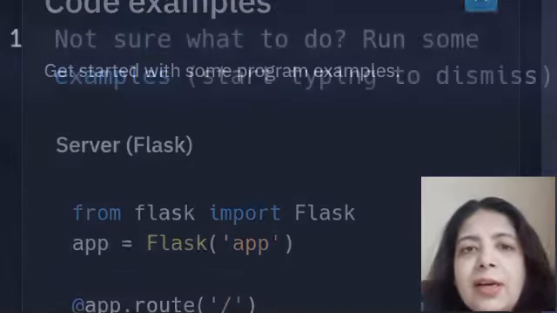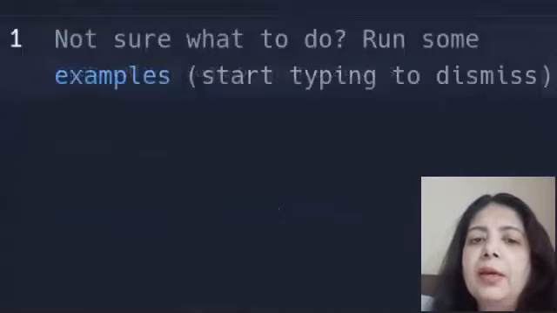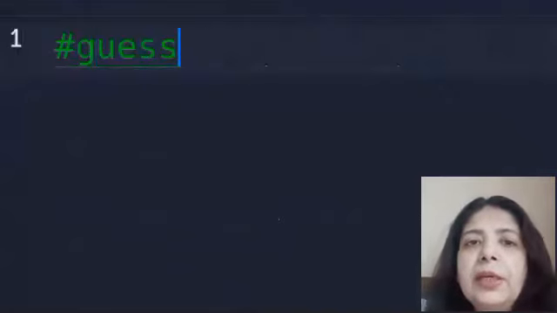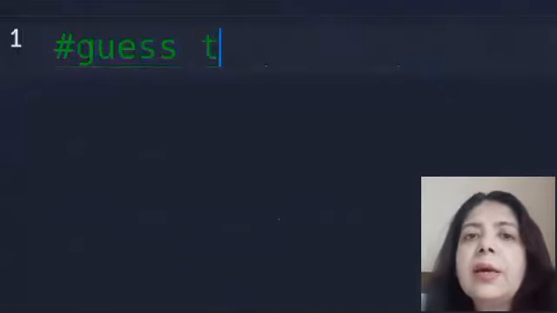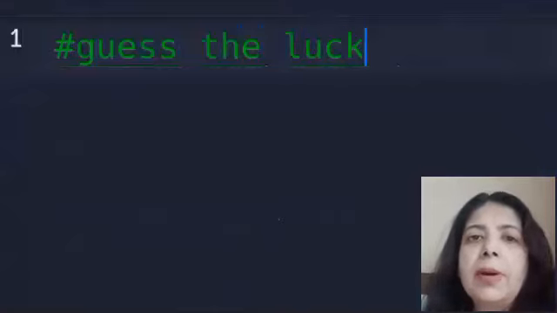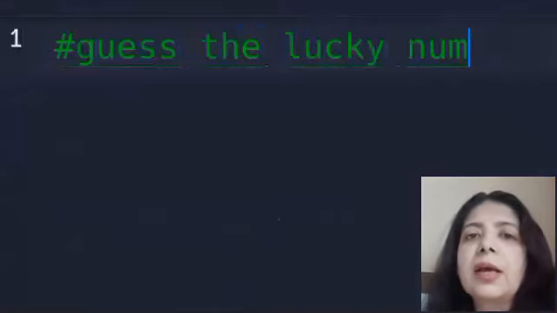Hey, we are about to do a guess game using Python. So, what's this guess game all about? You'll be learning how to guess the lucky number in this game, and how to code that in a very simple style in Python. Okay, so, guess the lucky number game.